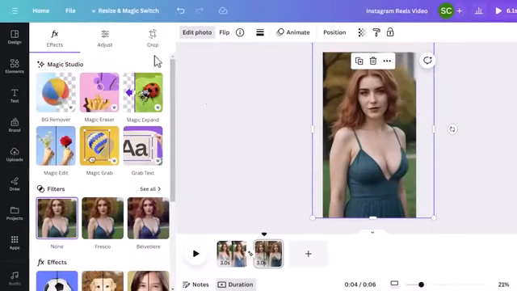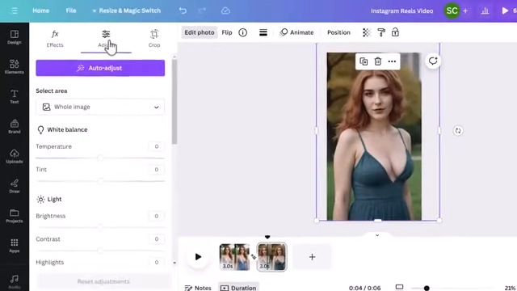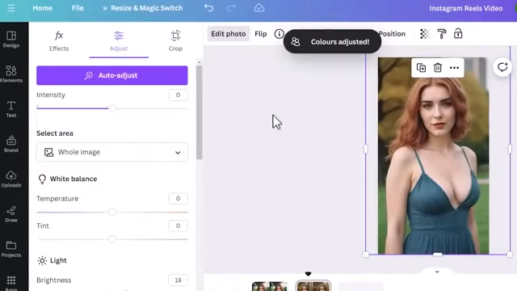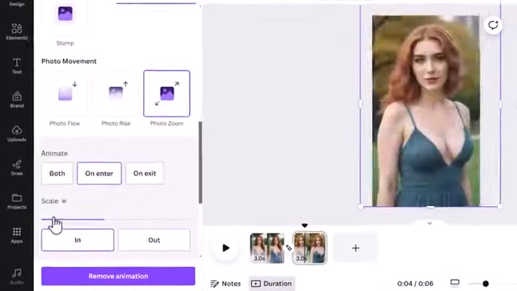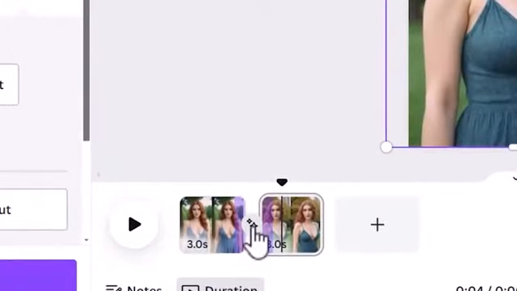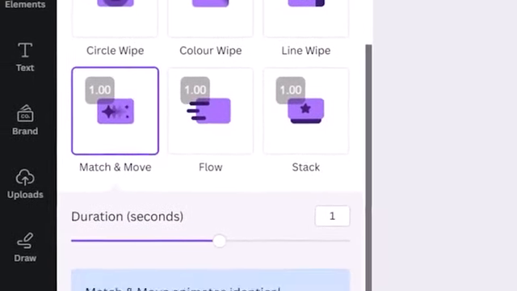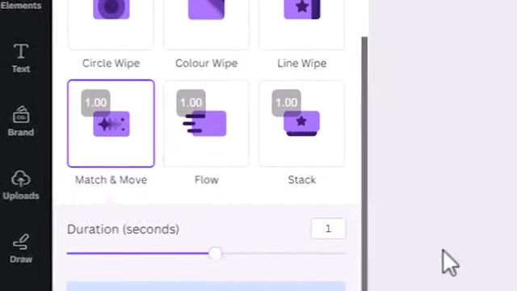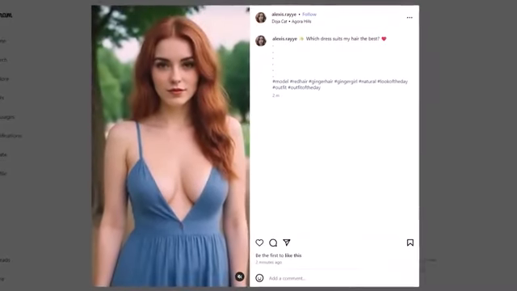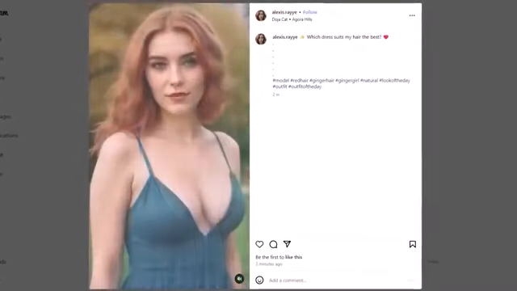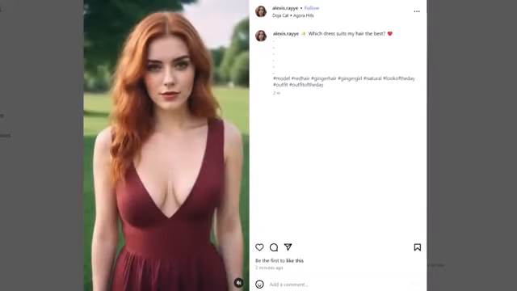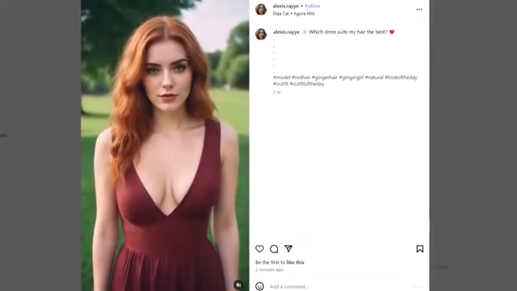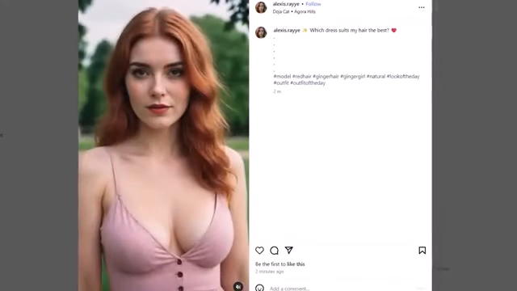Then I put each photo into Canva's free video editor, and I used Canva's AI image enhancer tool to make the image more vibrant. Then I also added a photo zoom animation to each of the photos, and I also added a transition, and I picked the mix and match transition for my transition effect. By doing that, I was able to quickly create this simple little video photo montage of Alexis here, and then I uploaded it onto Instagram Reels. And I just picked a trendy song from Instagram to go with it, and with that, I created my first piece of content.